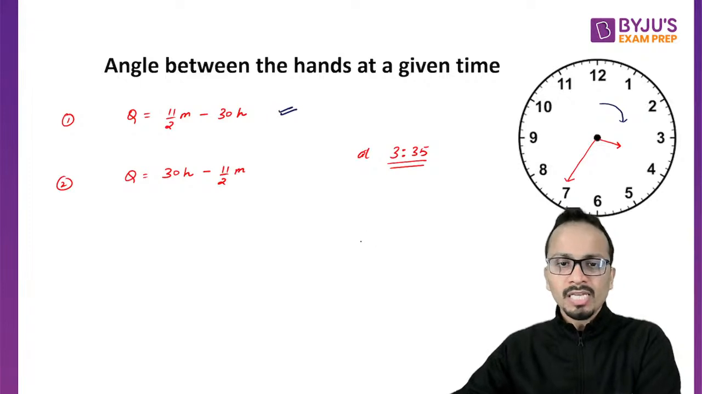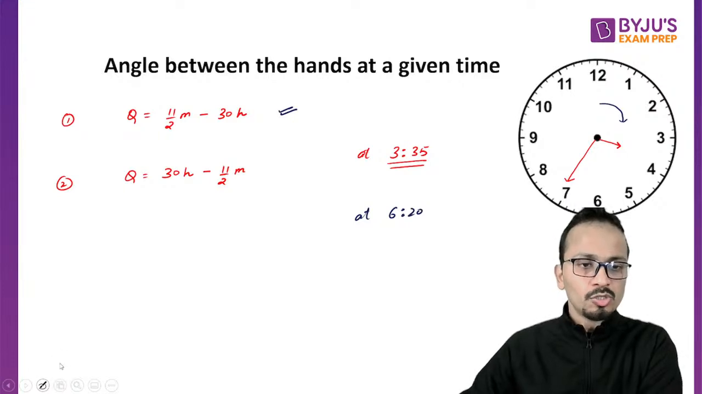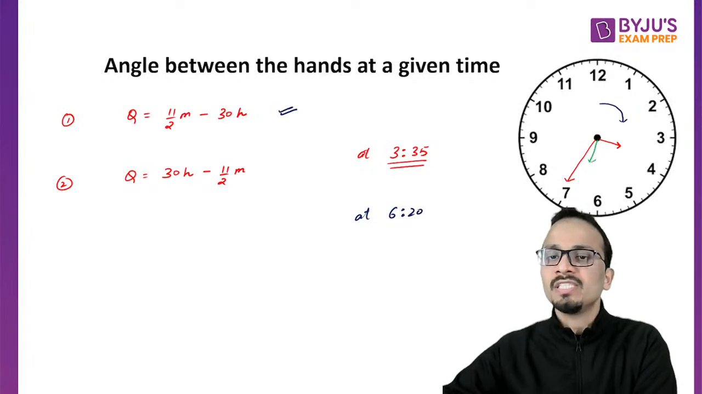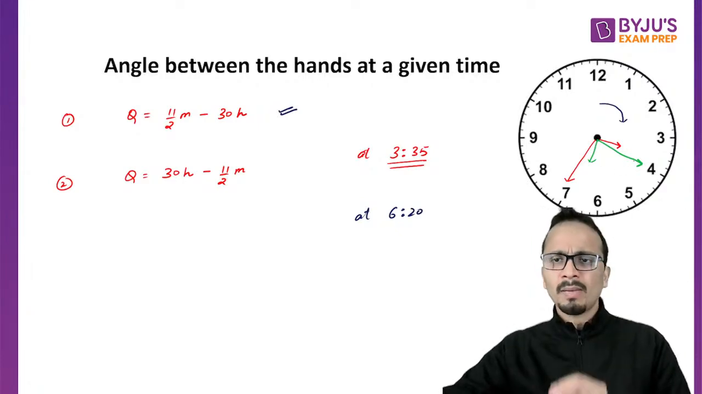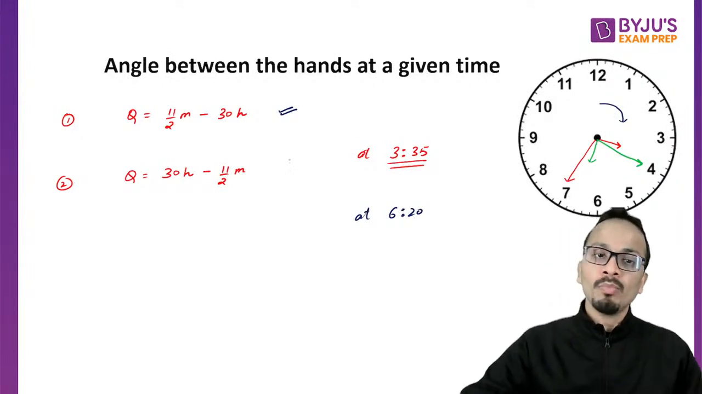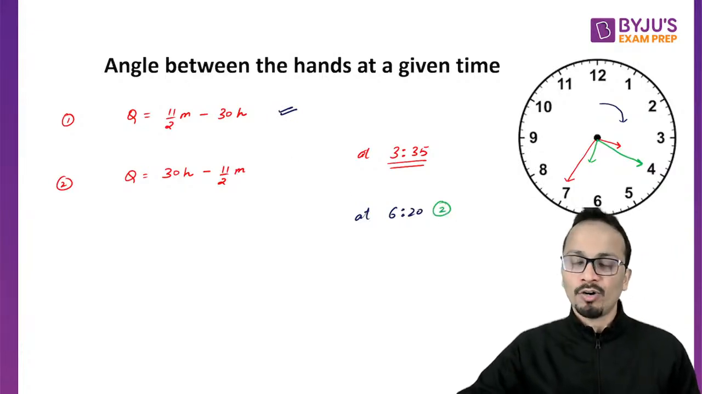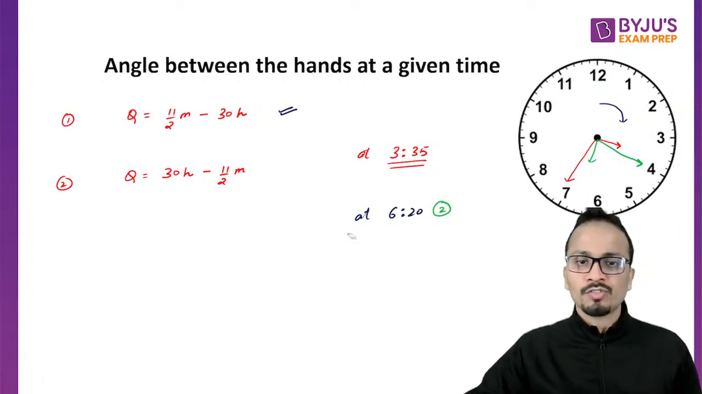Similarly, take another example. Let's say we have to find out the angle at 6:20. Now if I plot 6:20 in this figure, it will be like this. Look at the green part. The hour hand will be somewhere between 6 and 7 and the minute hand will be exactly at 4. Now in this case, the minute hand is coming before the hour hand. So in the formula, M should come after H. So in the second case, I'll be using the second formula. All right, fine. So let's look at the application of this formula now.